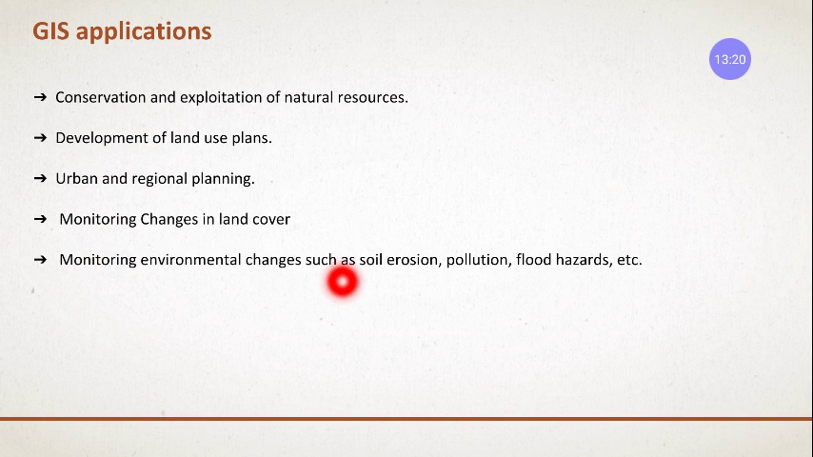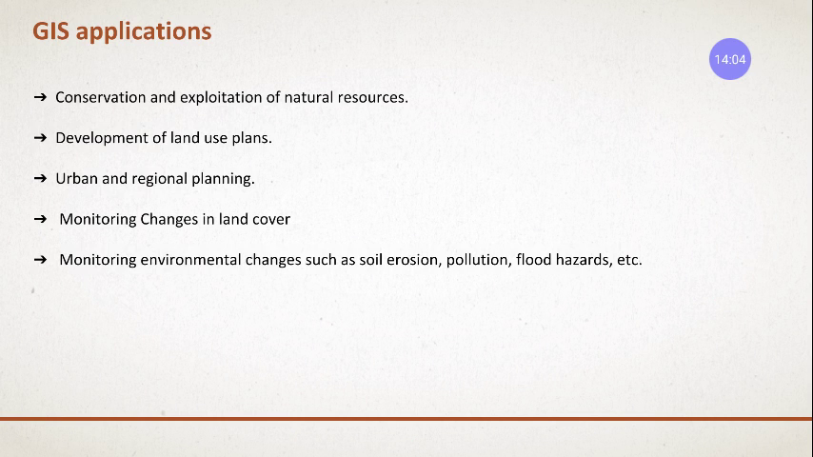Monitoring the environmental change, such as soil erosion, pollution, flood hazards. It is not that the data we are collecting is only through manual means. Through satellites also, right, we can get those data and analyze them through the GIS, right? We got the images of various regions of the forest. If we want to know what the forest cover was in 2015, we have the data, but we don't have the data of 2020. So what we do, we get the data from the satellites.